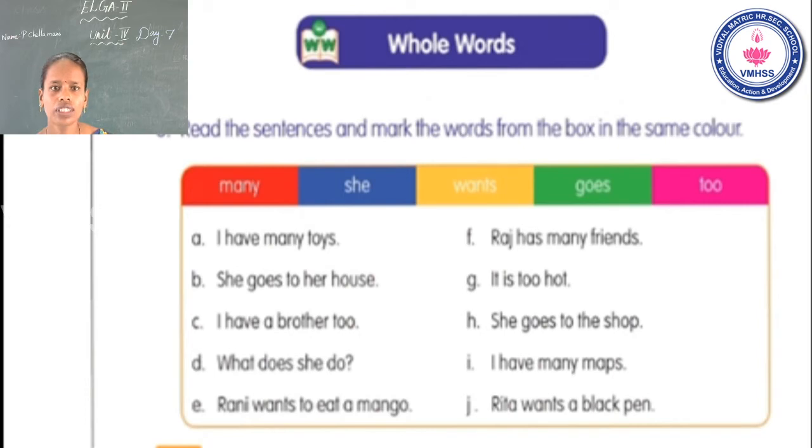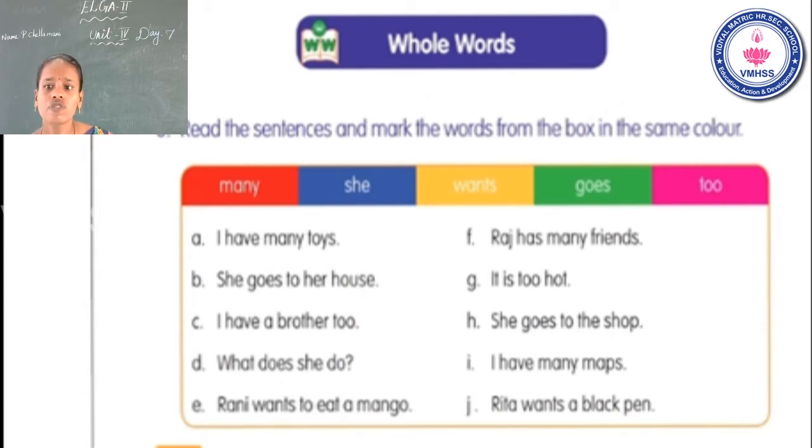Yes or no? Yes. In this slide, you have seen many sentences here. Above the sentences, a box with words written. Okay, look at the sentences and mark the words in the box.